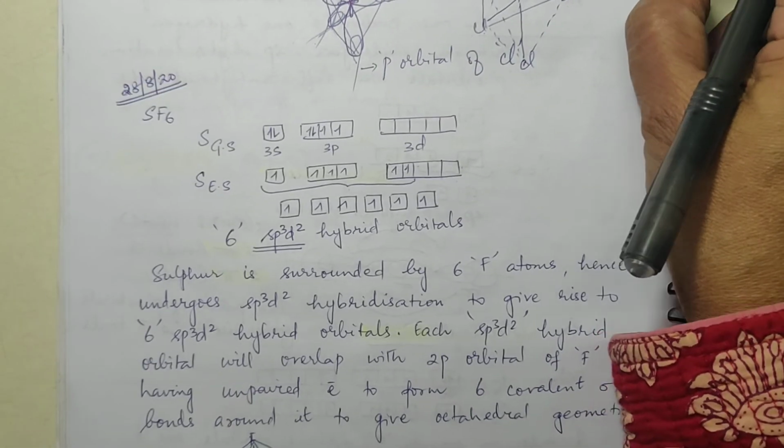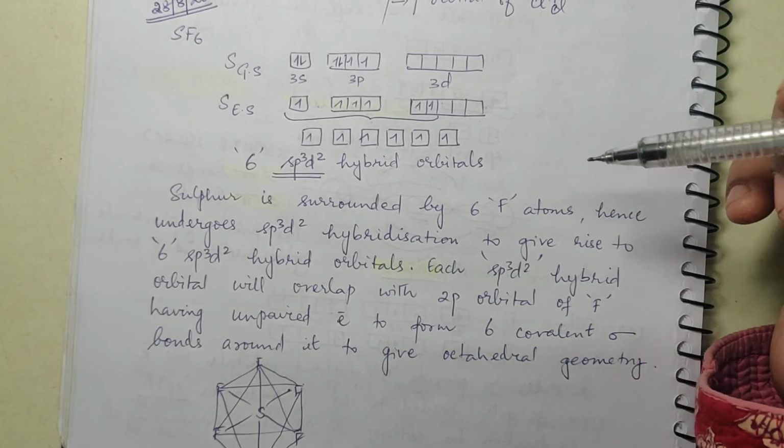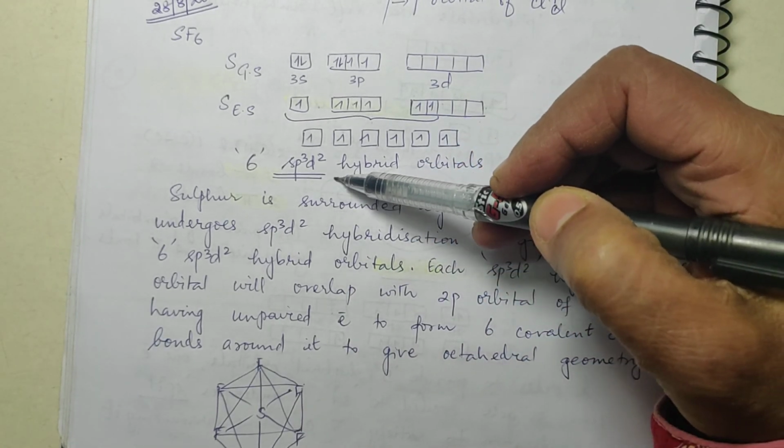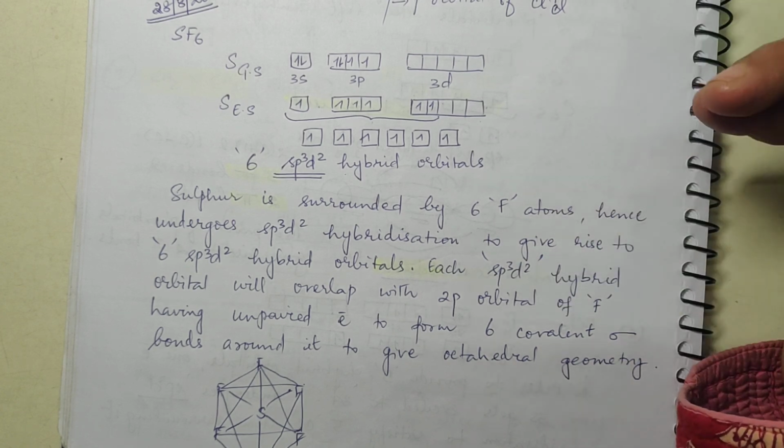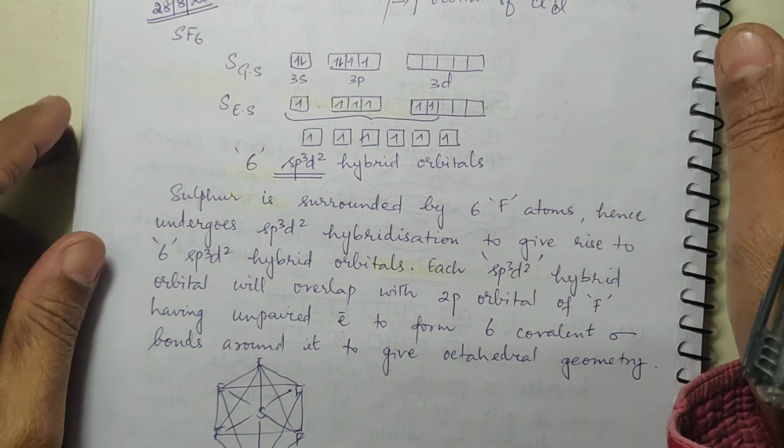The same way you can explain that of SF6 also, where it will be sp3d2 hybridization. Okay, so I have given you the notes of all these things, right? So you can go through it.